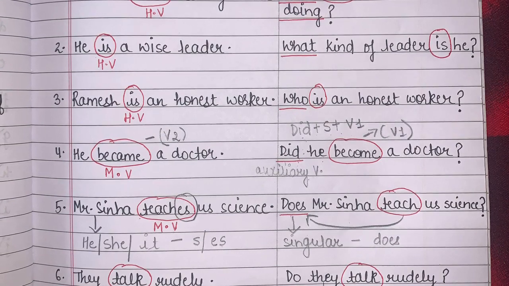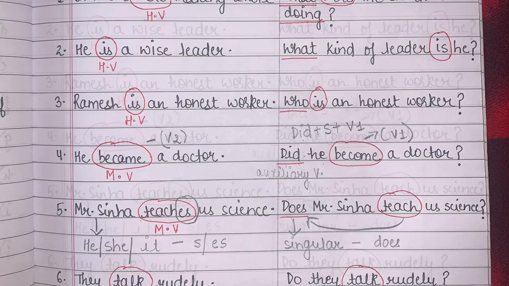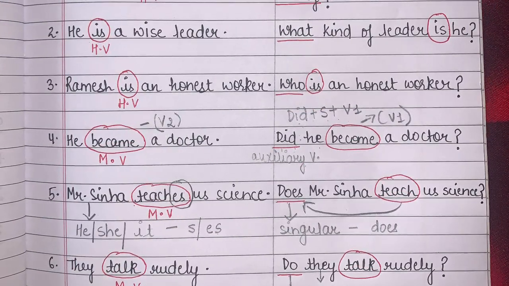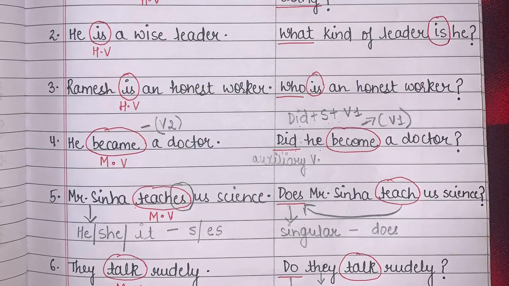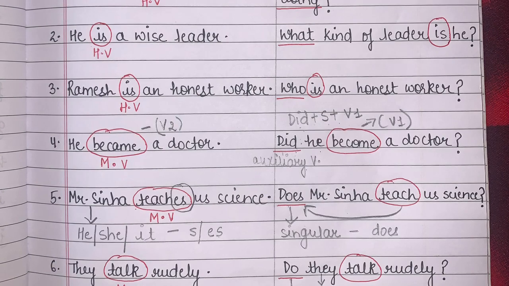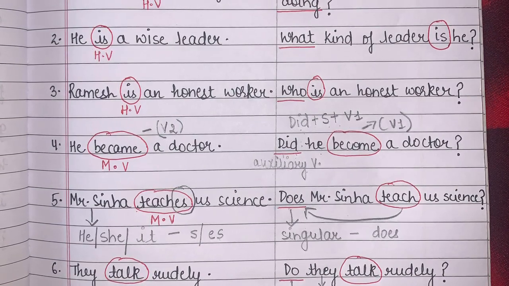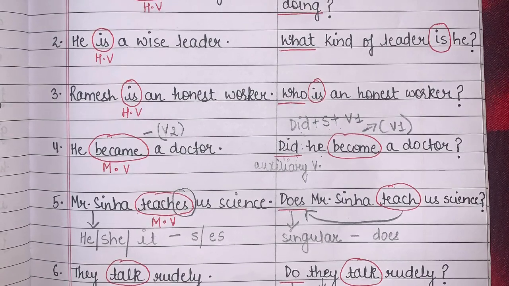Example number 4. He became a doctor. Full stop. Now students, make sure that whenever you are learning all these things, you must mark main verb, verb 2, verb 1, all these things, so that whenever you revise the topic, you will easily get to know why we have done this type of transformation. Okay, he became a doctor.